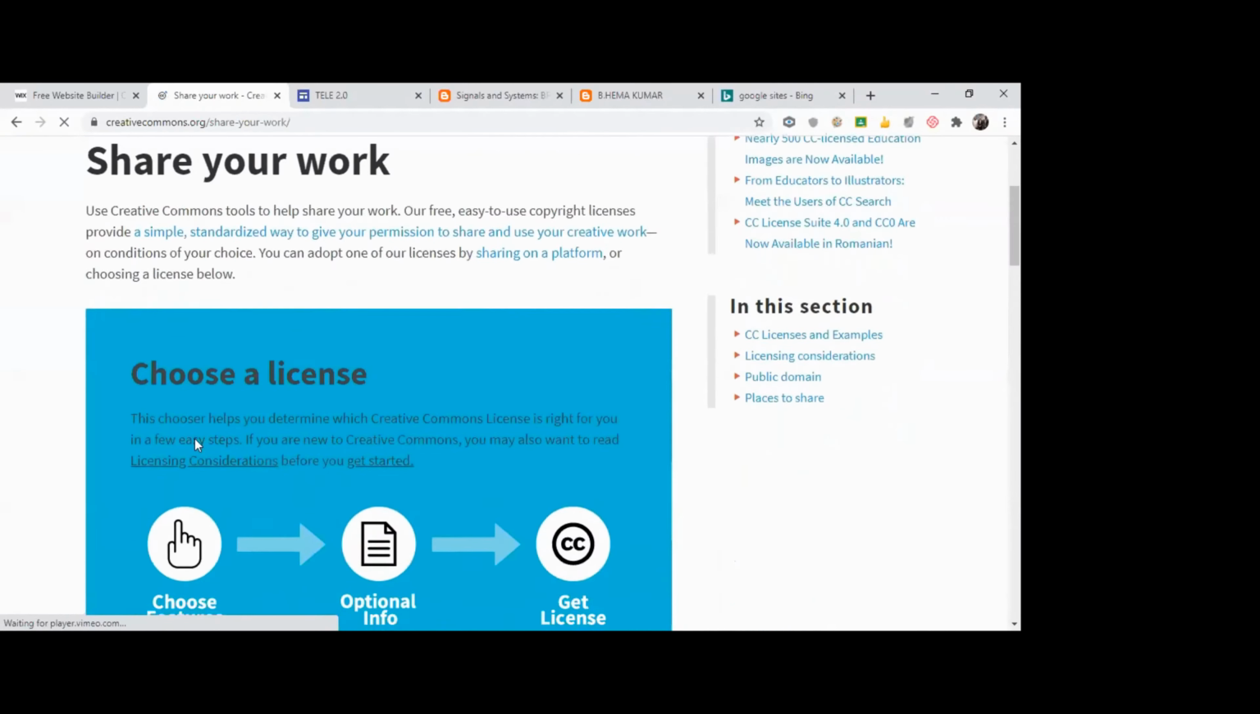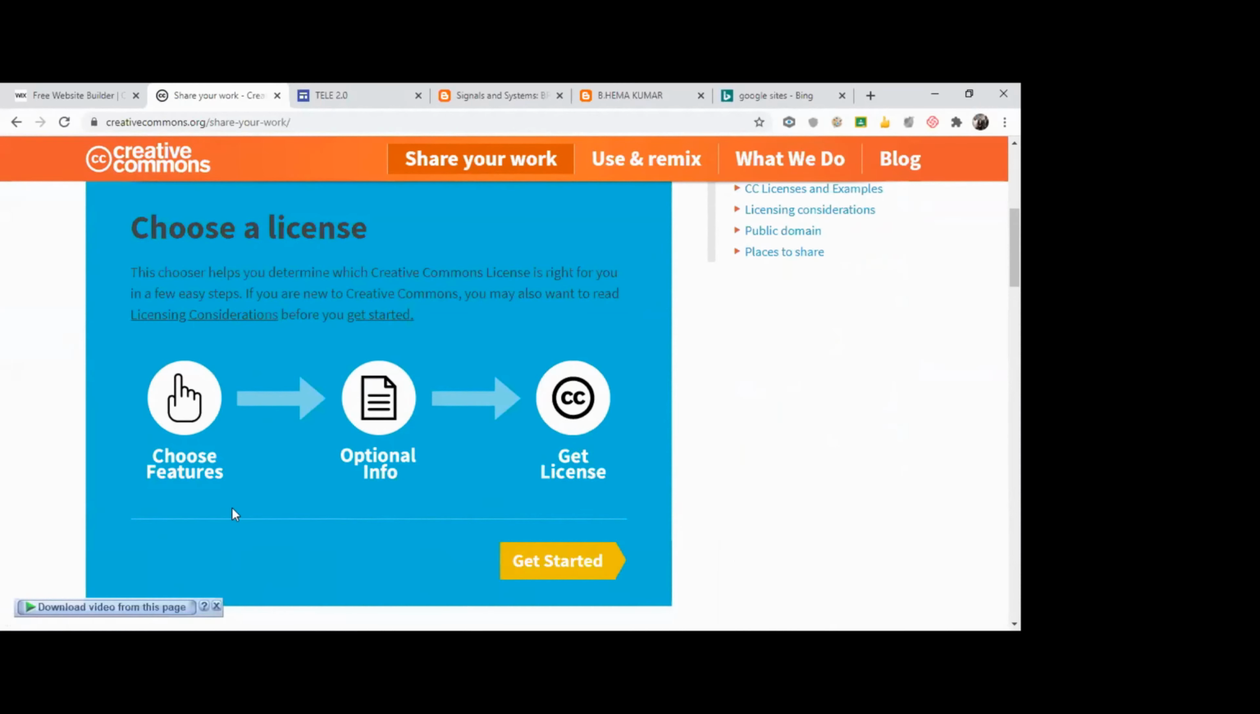This is the procedure in which your licensing is going to work. First, you need to choose the features, what features you want. What I mean by features is, you may say that my work should be used only for non-commercial purposes. Sometimes you say they can use it for commercial purposes also. Sometimes you say that if a person uses it, they have to give proper credit to you. Like that, you can choose what kind of sharing you want to give to people.